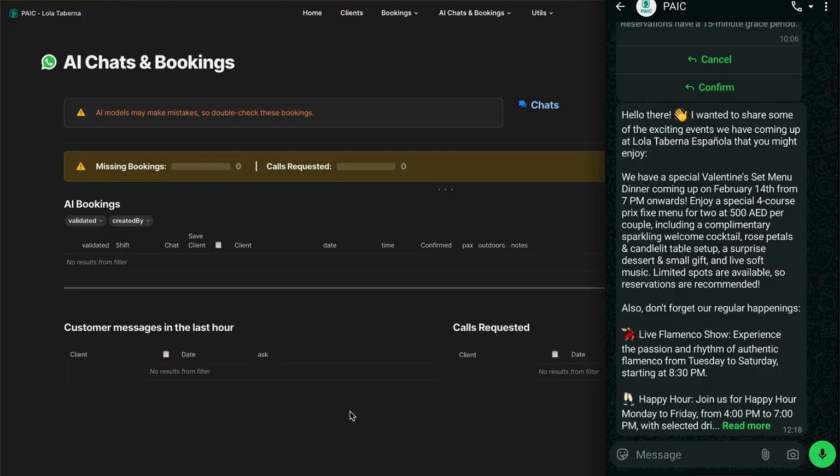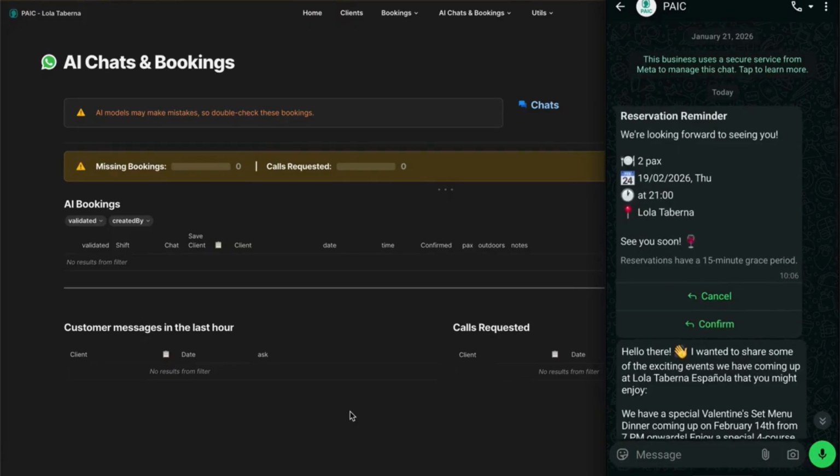This is the demo for showing what PAIC can do for a restaurant. PAIC is a professional AI assistant in chat, and we are going to jump right into the action. So the client will contact the WhatsApp of the restaurant. In this case, we have an example for a restaurant called Lola Taberna.